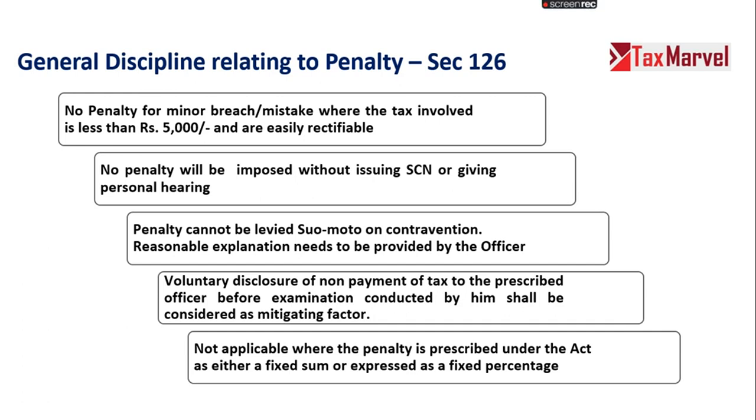Not applicable where the penalty is prescribed as a fixed sum or expressed as a fixed percent. So in case the contravention provides a fixed penalty or a fixed percentage of penalty, that is your 10% of tax amount or 100% of tax amount, in that case this mitigating factor or all these issues will not be a hindering factor for imposing that fixed sum of penalty. Right? So where it is written that 5,000 rupees of penalty is there, the department cannot reduce the penalty. In that case the entire 5,000 rupees will be treated as a penalty.